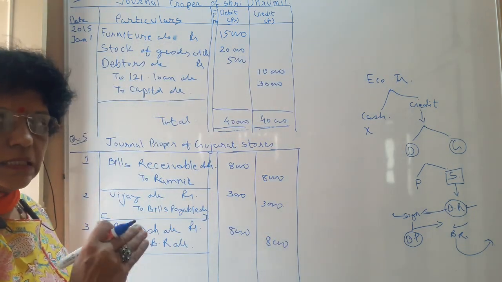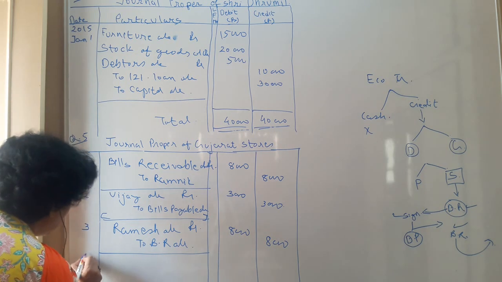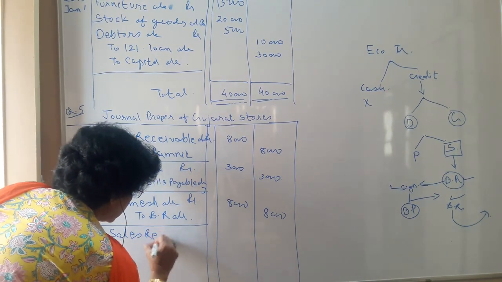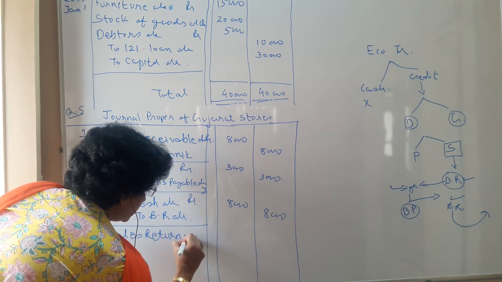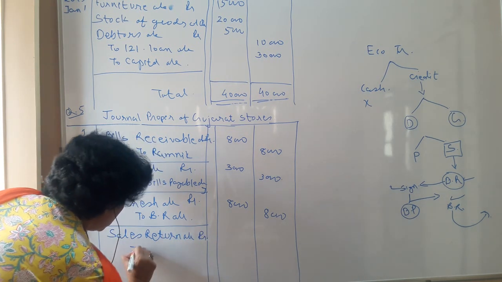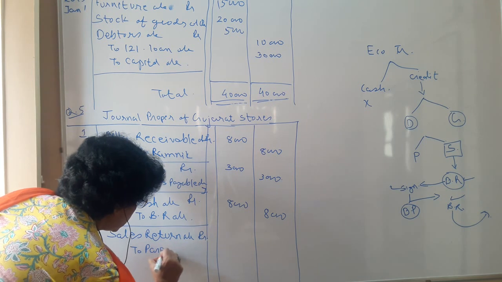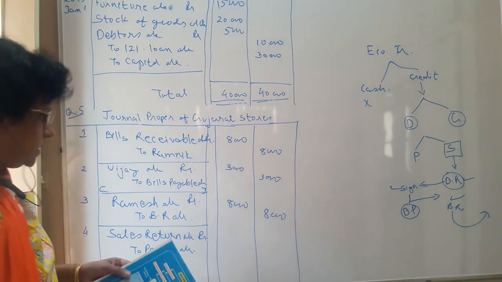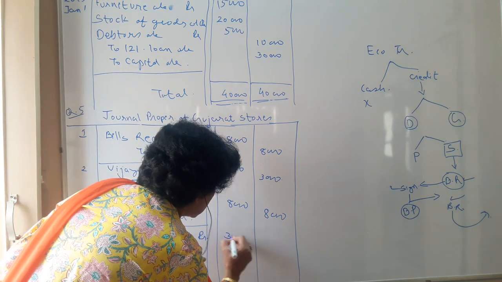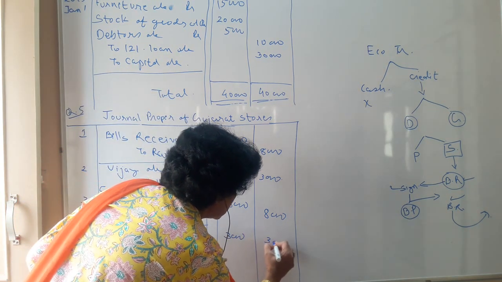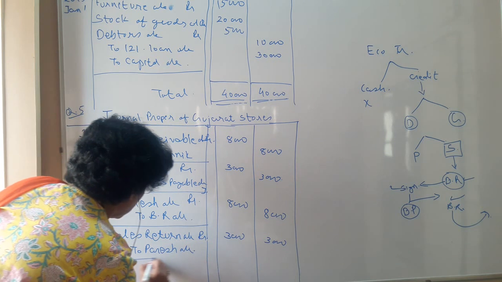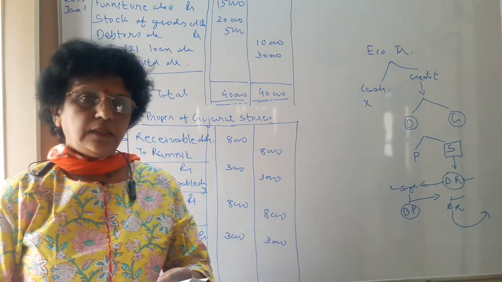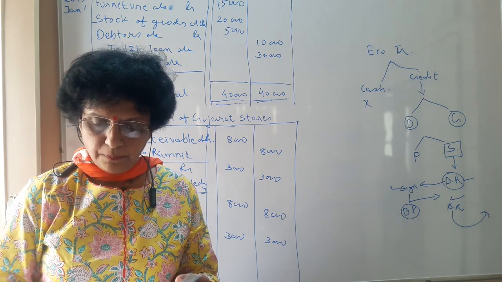It becomes sales return. So number 4: Sales return account debit to Paresh account. The amount of transaction is 3,000 rupees. The narration: being goods returned by Paresh.